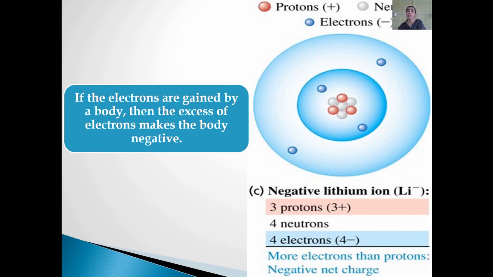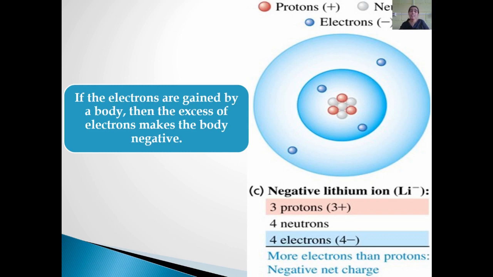The same example we can extend to a body or an object. Whenever a body or an object gains electrons from an external source, that body or object will be considered a negatively charged object. If the same body or object loses electrons from itself, then that body becomes positively charged, because the number of positive charges in that body has increased.